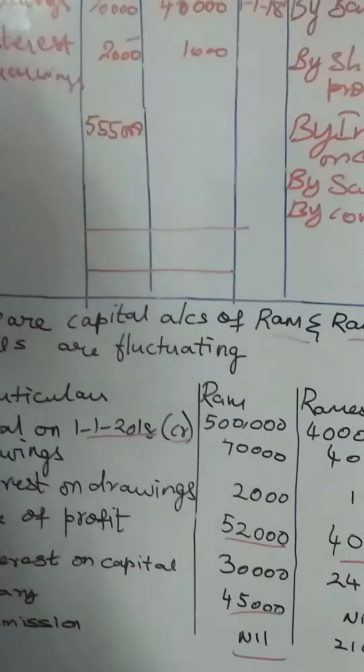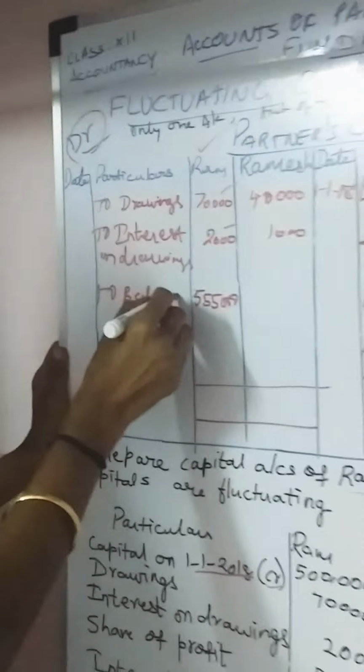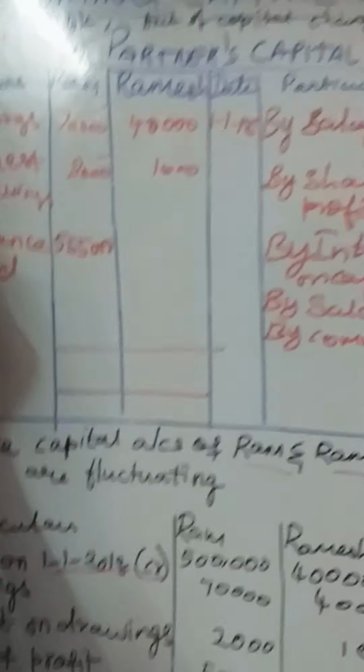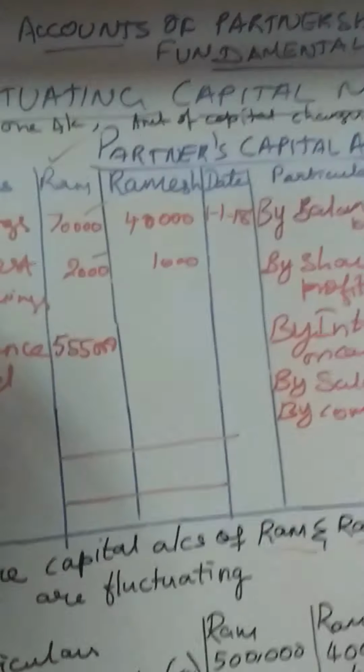So what is this 5,55,000? We call that a to balance carry down. You are carrying this amount. So we call it a to balance carry down at the 31st December 2018. To balance carry down.